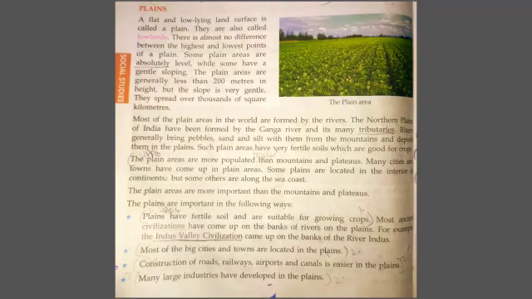The plain areas are more populated than mountains and plateaus. Many cities and towns have come up in plain areas. Some plains are located in the interior of the continents, but some others are along the sea coast. Some of the cities are in the interior part of the continents and some are along the coastal areas. The plain areas are more important than the mountains and plateaus.